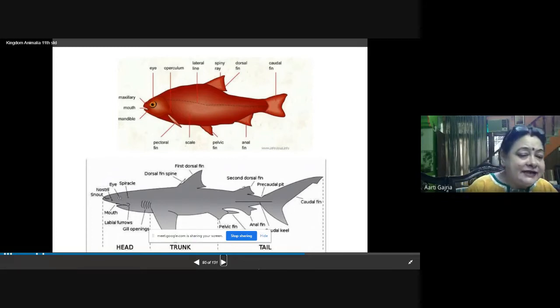And this is the difference between cartilaginous and bony fish: Chondrichthyes when the endoskeleton is cartilaginous, and Osteichthyes when the endoskeleton is with bones.